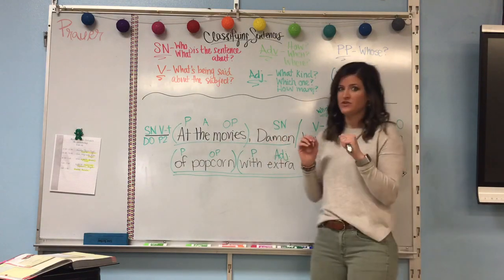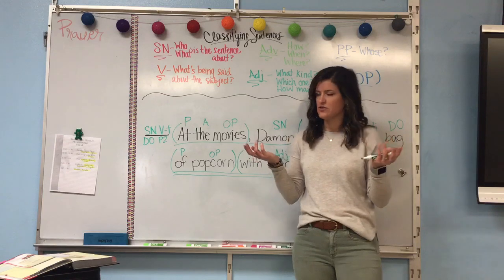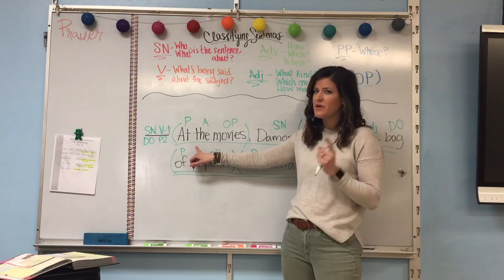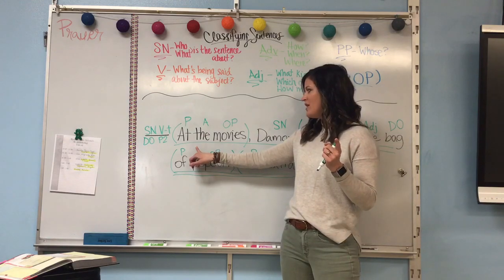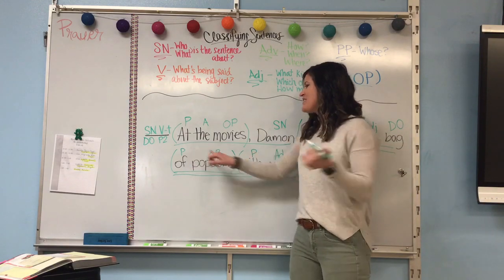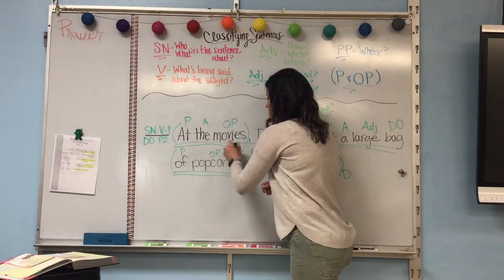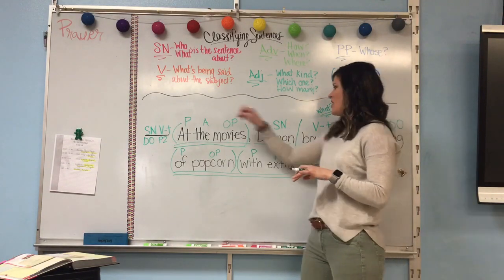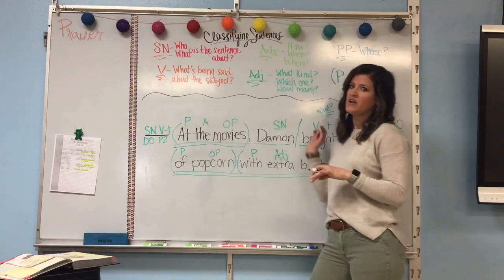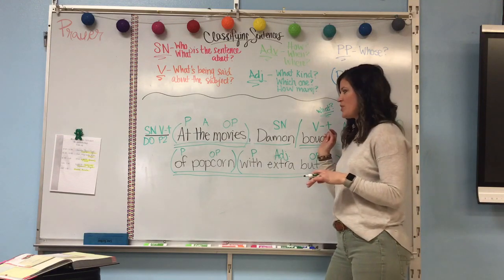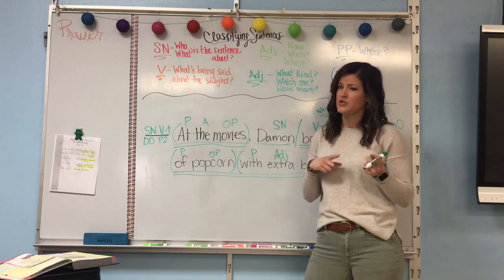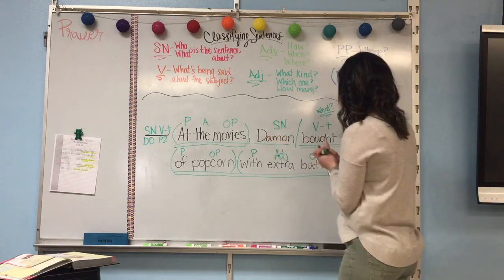Okay, I also noticed I made a mistake because teachers always make mistakes. But at the movies, maybe you guys caught this. I hope you did at home. I was just testing you, right? But at the movies actually should be underlined twice, because this is part of our predicate. So bought at the movies, that's helping modify our verb, so it goes in our predicate. So really, our complete subject is only Damon. So sorry about that. Hopefully that wasn't too confusing.